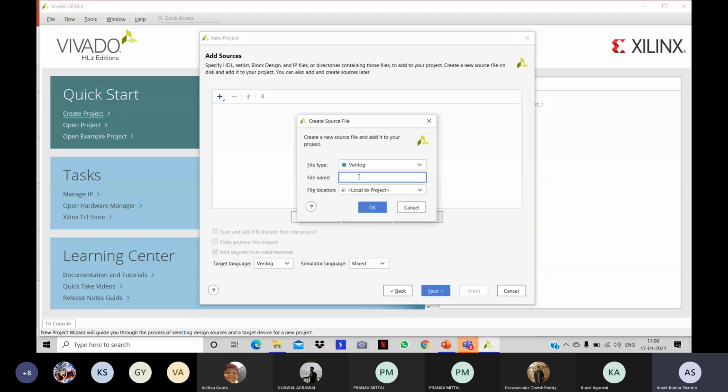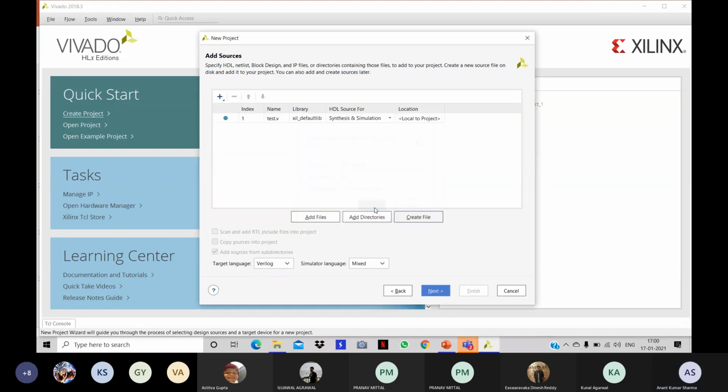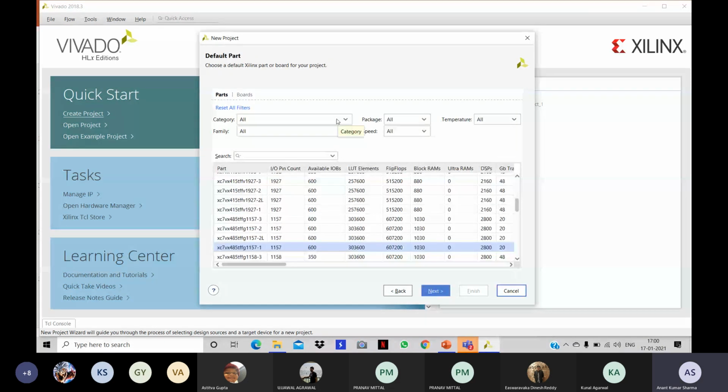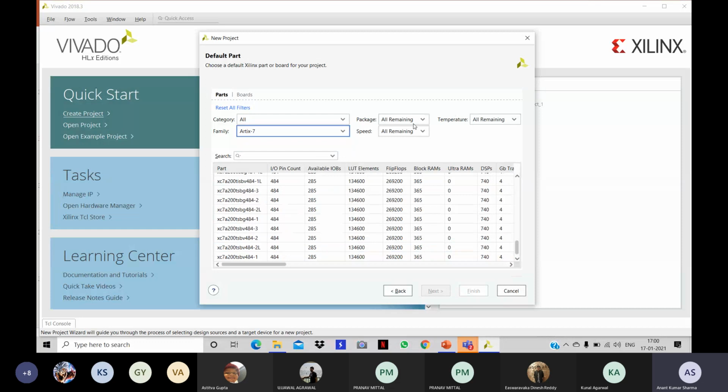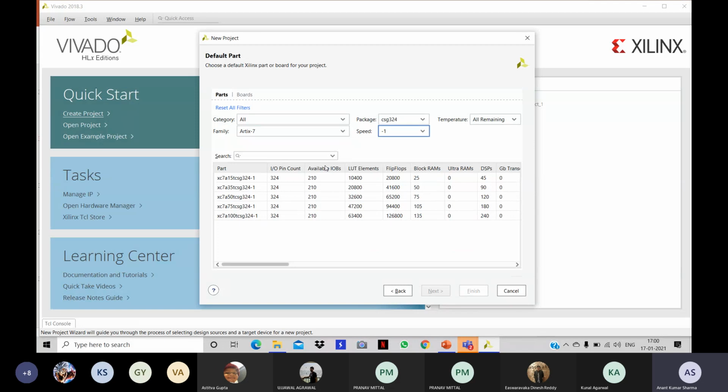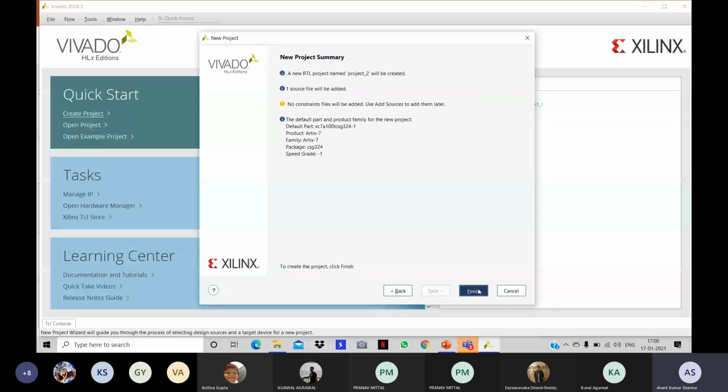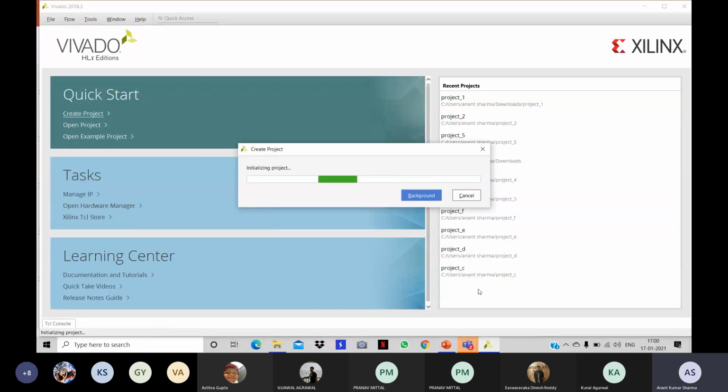This file will be the file for your design module, the main module which we are using. I will give it the name test. Next, no additional files. This is the main page. You have to set some default settings for your software to work. Set the family to Artix-7, package CSG324, and speed -1. And next. This is the default setting. Please check this. Finish, and your project will get started.